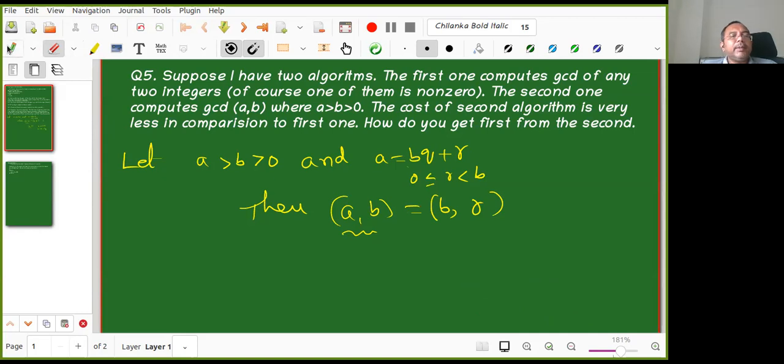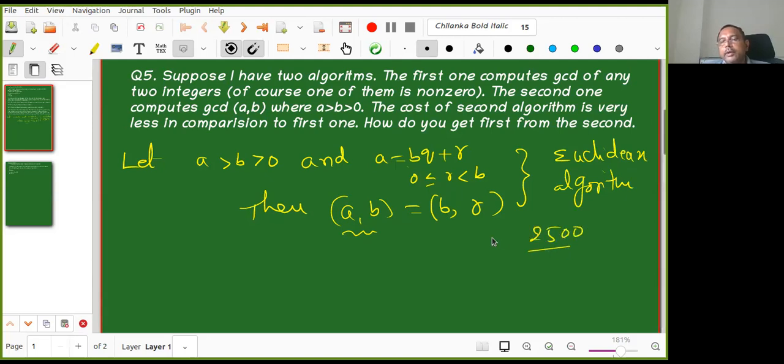This repeated application is called the Euclidean algorithm. Proof is simple, don't worry about that. We'll see it in a minute. Proof is very simple, but the idea is very good. I'm emphasizing this for more time here. This was proved 2500 years back, BC, by Euclid.